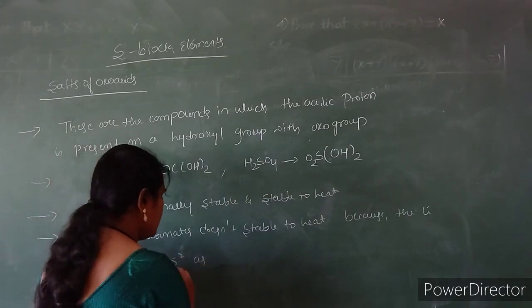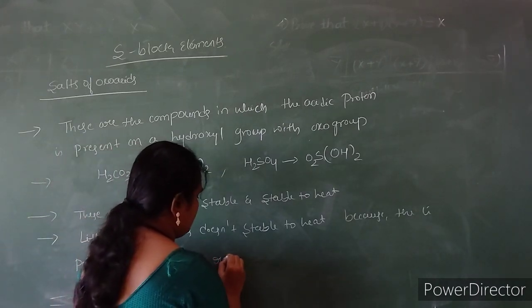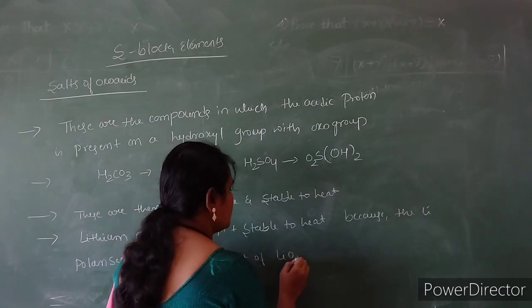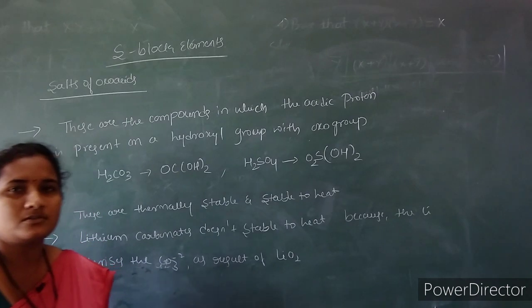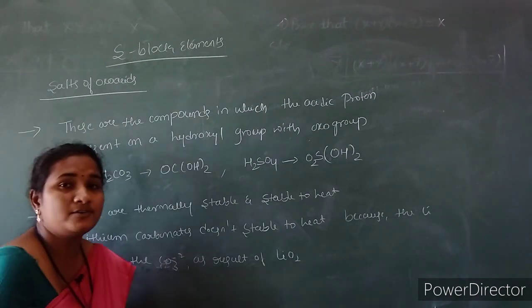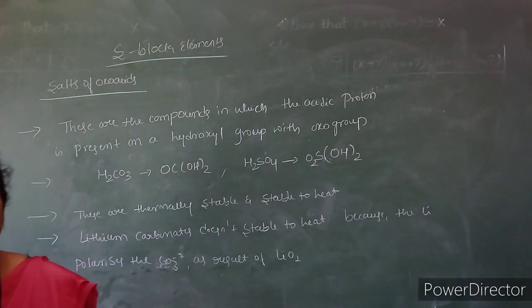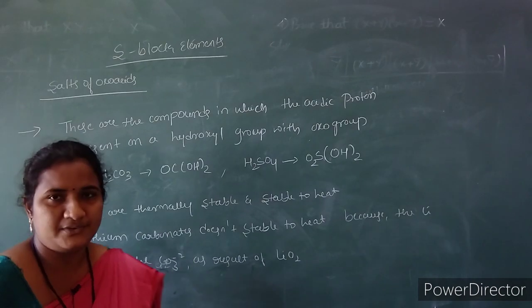As a consequence, we get the formation of lithium oxide. So lithium oxide is formed, and lithium hydrogen carbonate does not exist, which means it will not form lithium hydrogen carbonate in solid form.